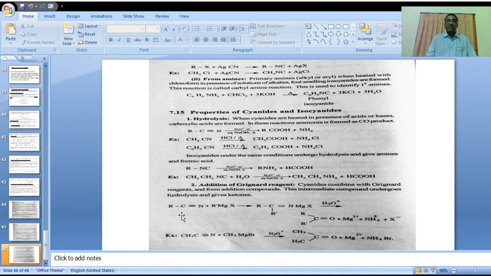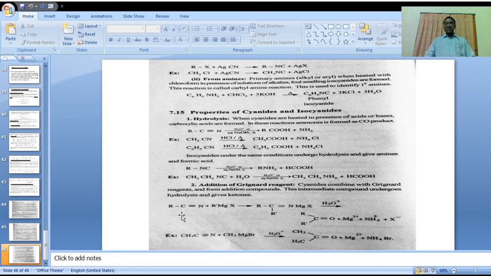Reduction and oxidation are also covered for the properties of cyanides and isocyanides. These are the topics from amines. Starting last week, we started aliphatic amines and aromatic amines. We discussed preparations, properties, and separation of these amines with the Hinsberg method.